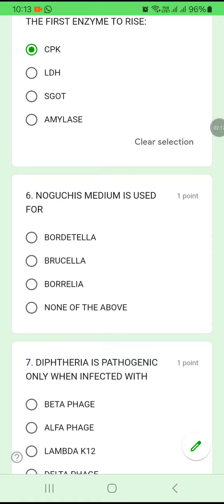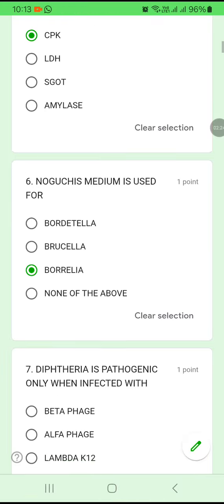Now, question number 6. Noguchi's medium is used for which organism? Bordetella, Brucella, or Borrelia? Noguchi's medium is used mainly for Borrelia. C is the answer.